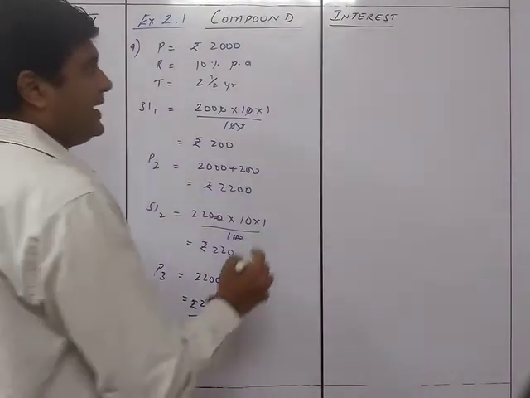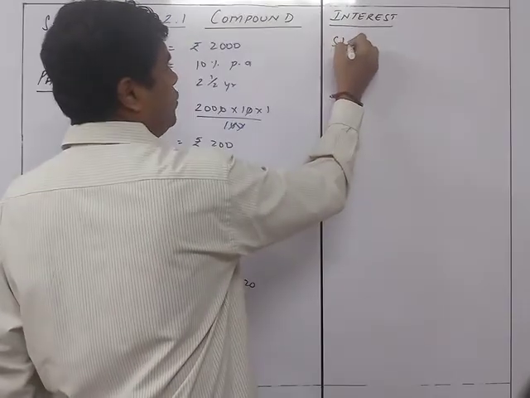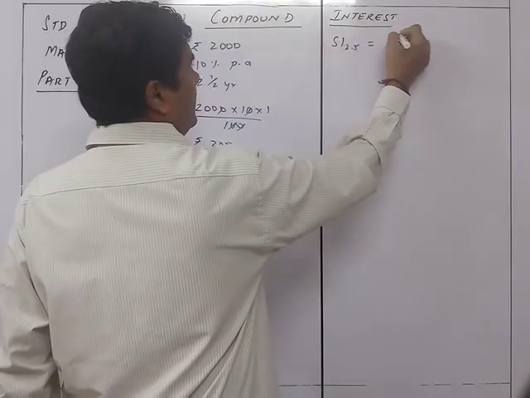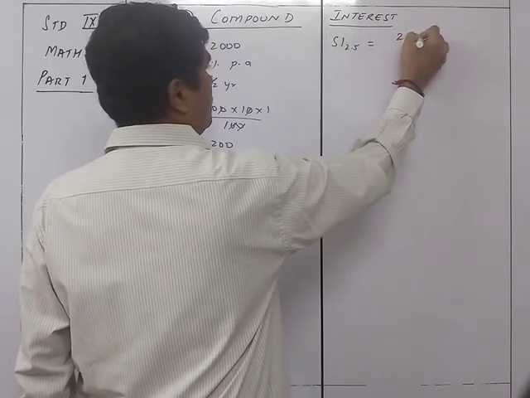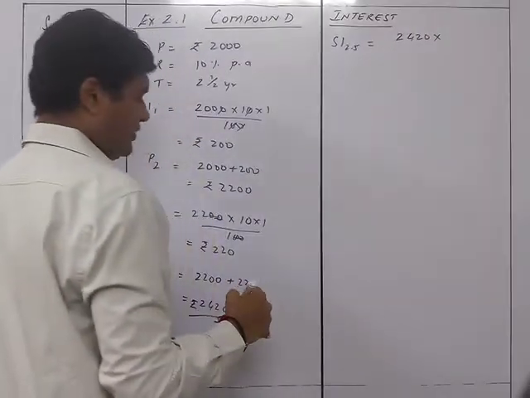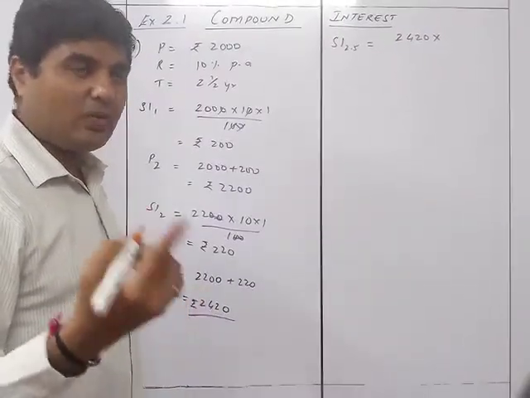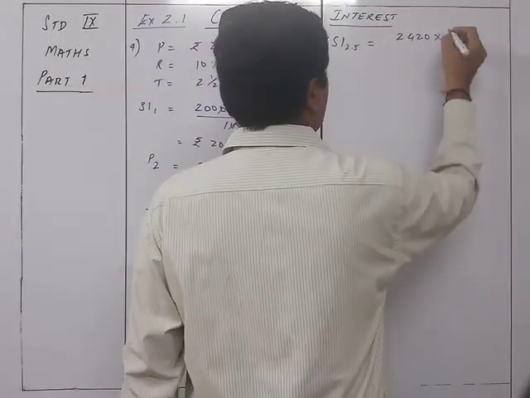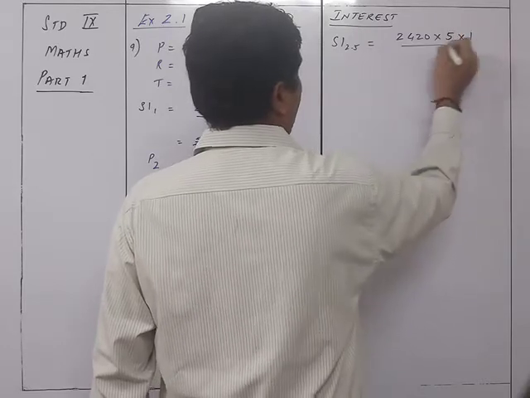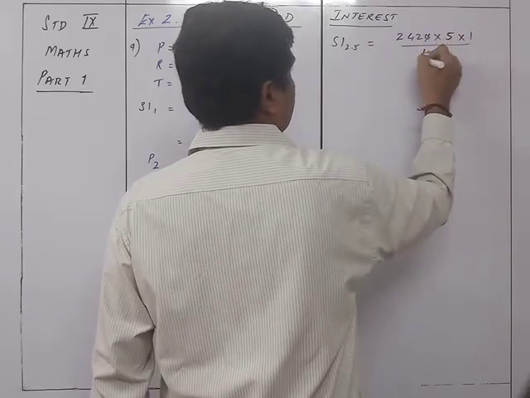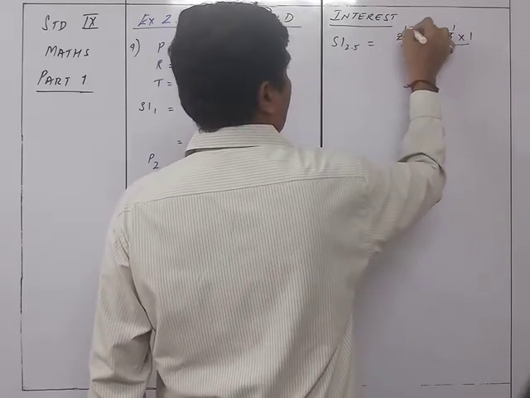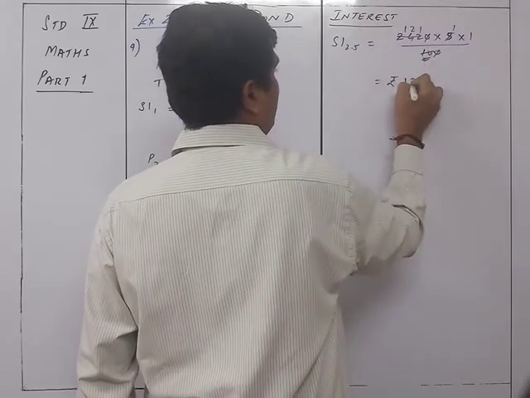Now you are going to take it as the third answer. SI 2.5 will be equal to 2420 into the number of years. The rate of interest we can take as half yearly, तो सीधा सीधा one term ही हो जाएगा. So 10% के बदले it will become 5% into 1 upon 100. So that will give you 121. So it is rupees 121.